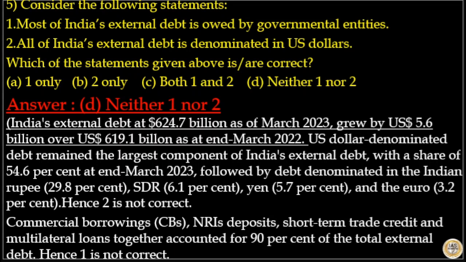Commercial borrowings, NRI deposits, short-term trade credit and multilateral loans together account for 90% of the total external debt. Hence, statement 1 is not correct. So, commercial borrowings continue to be the largest component of India's external debt, followed by NRI deposits and short-term credit. So, her answer to this question is option D.